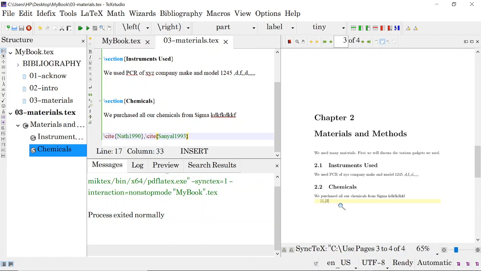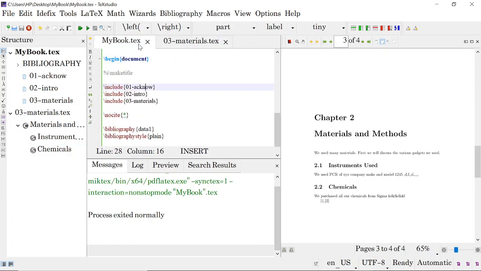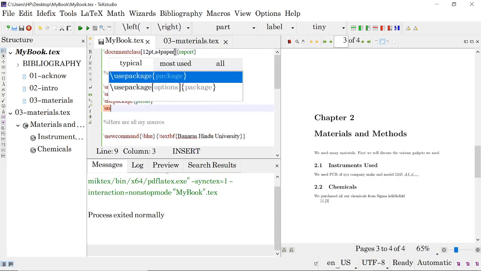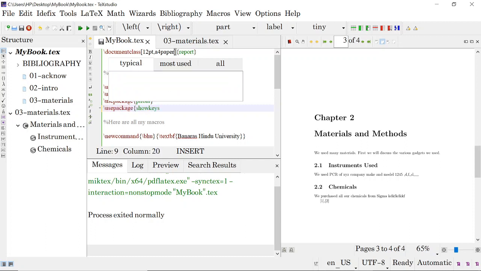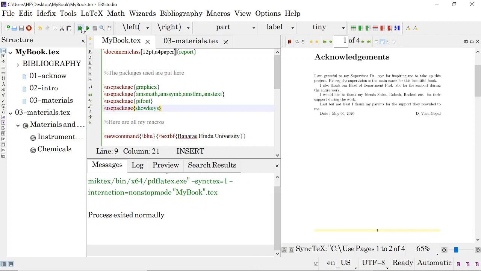In your chapter the citations are there like this. Okay, or if you want to see the labels of this also, then use the package. What is the package name? Use package showkeys. Now you can see the keys also here.